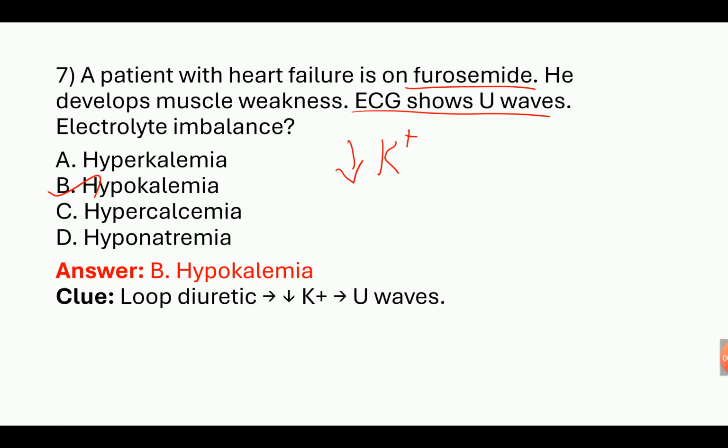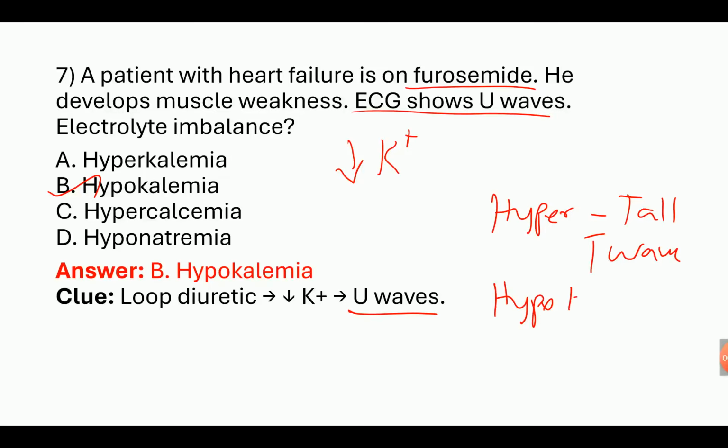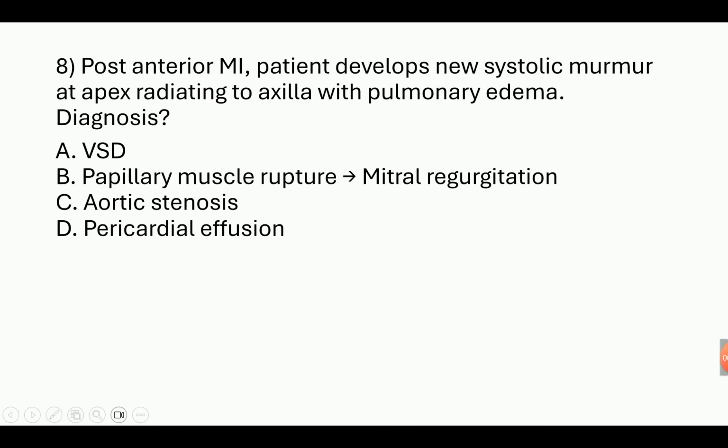In loop diuretics, potassium loss happens. So in hypokalemia cases, ECG shows U waves. In hyperkalemia, tall T waves. Hypokalemia, U waves. So please remember this. It will be very useful for your NORCET exam.